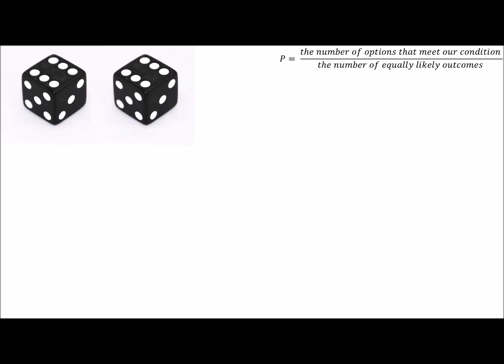Now, we were talking about probabilities with one die. But what if we had 2 6-sided dice? And we wanted to know, what's the probability of rolling a 10 with 2 dice? In order to figure this out now, we're going to have to take a look at the possible combinations that can occur when you have 2 dice.